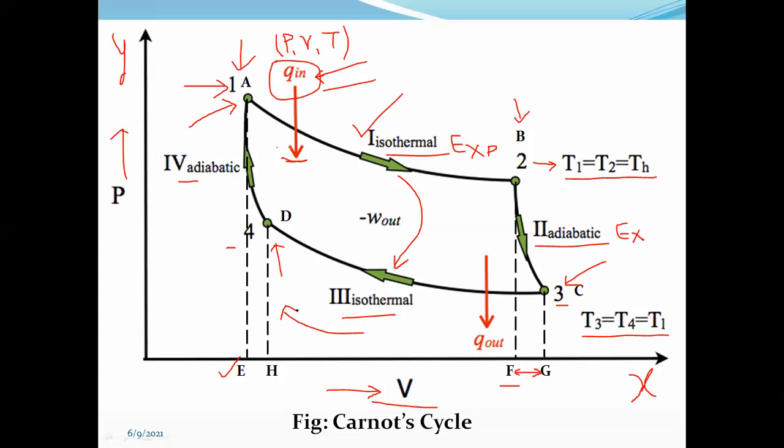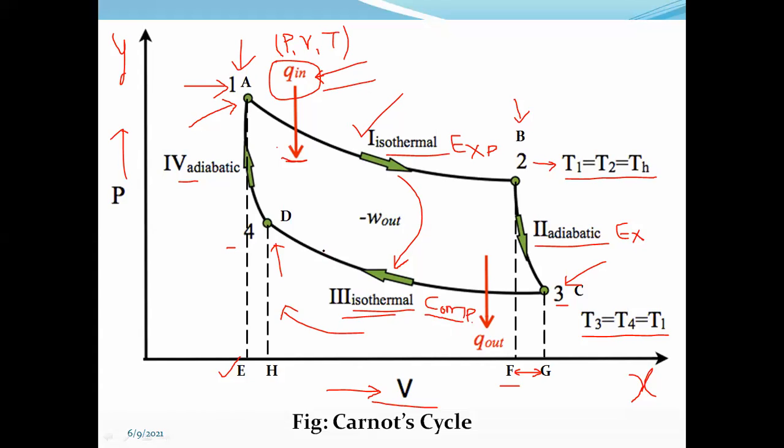Decrease in the volume of the working substance means a certain amount of pressure is applied on the working substance at constant temperature. Therefore, the third process is nothing but the isothermal compression process. Therefore, I shall write here isothermal COMP, where COMP stands for compression.